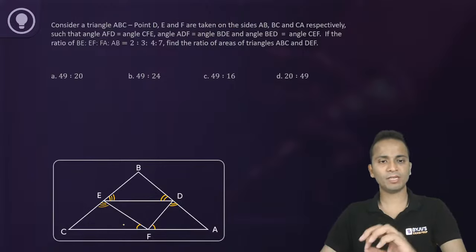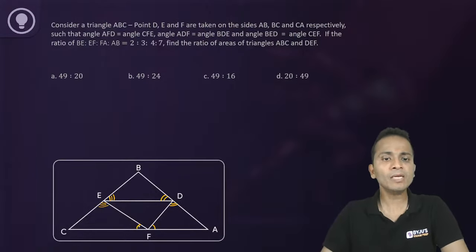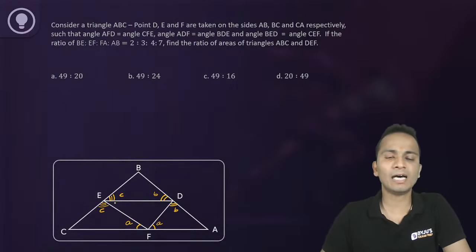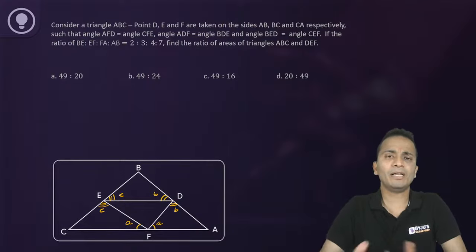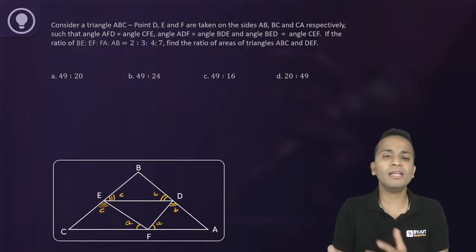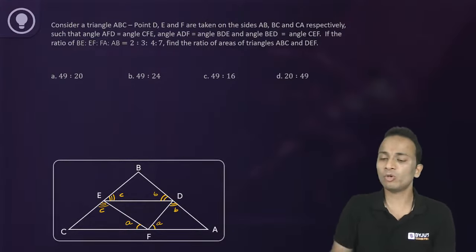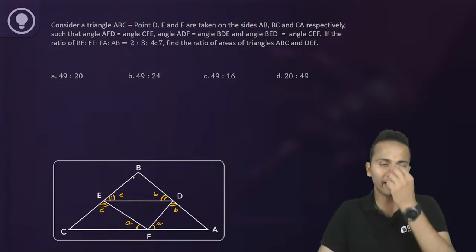Any answer? Okay, let me start with this one. So these two angles at the bottom around F are equal, so I can consider them as angle A. Another two angles are equal, angle B, and these are angle C. So AA, BB and CC are the angles that I have considered. Now what else? After this, what can be done? What about the remaining angle in all of these triangles? What about the remaining angles? Yes, anyone?